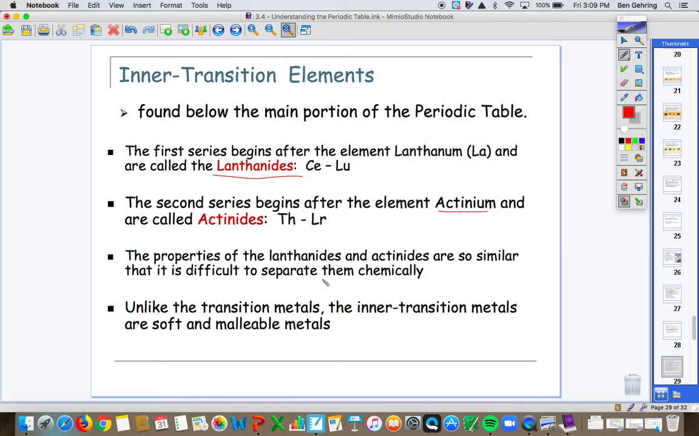But one important thing is any element that's bigger than number 92. So 92 is uranium. Uranium is the largest naturally occurring element. Everything bigger than that is synthetic or man-made, made in the lab.